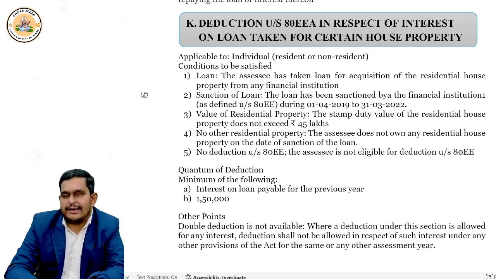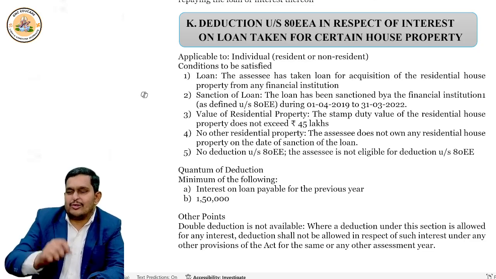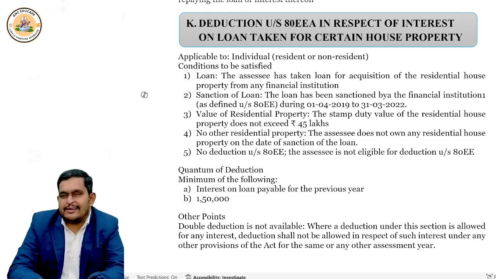Don't claim deduction under any other section. Then you can claim deduction under this section. But how much deduction? That is the actual interest paid or 1,50,000, whichever is lower. So is this deduction applicable to petrol based, diesel based and CNG vehicles? The answer is no. Only for EV vehicles.